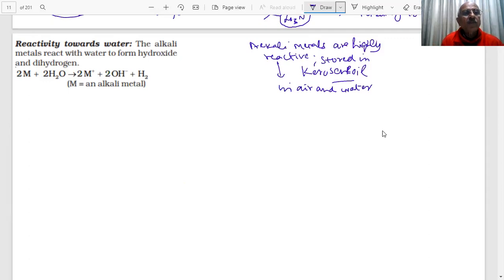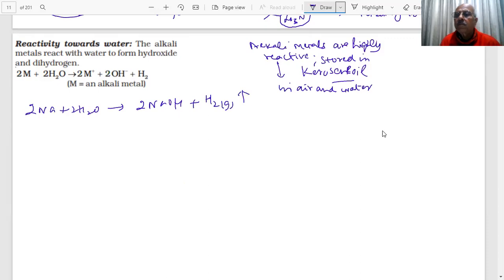So what happens to them, students? Alkali metals react with water immediately to form hydroxides. These alkali metals are very reactive. If you take an alkali metal, sodium, and react it with water, what will happen? It will form Na plus, that means NaOH, and hydrogen gas will be liberated.